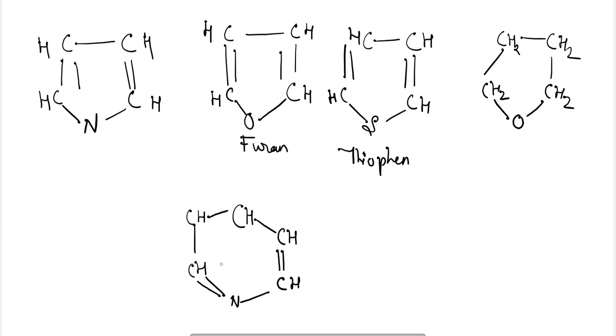Okay, so here it will be pyridine. So these are some of the examples for your heterocyclic compounds, where other than carbon atoms will also be present in the rings. Okay, in the cyclic compound, other than carbon atoms will also be present.